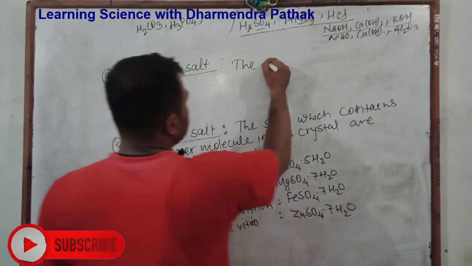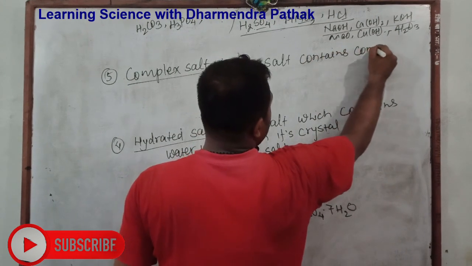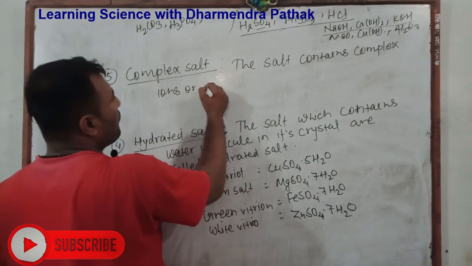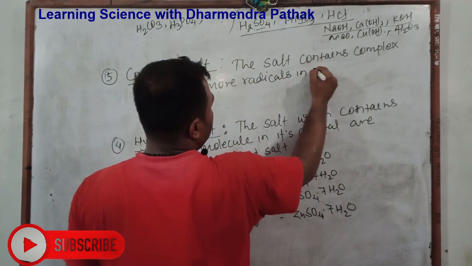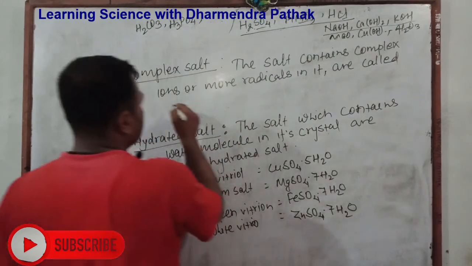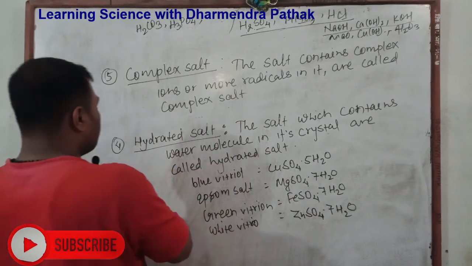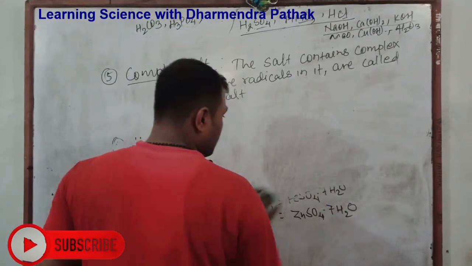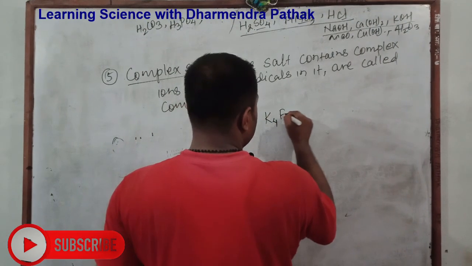The salt that contains complex ions or more radicals in it is called complex salt.